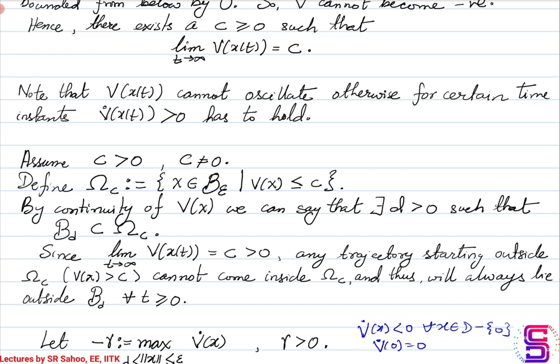Because omega c set is defined as all those points for which v of x is less than or equal to c. So it cannot enter. The trajectory will always remain outside the omega c set, which means the trajectory will always remain outside the Bd set as well.